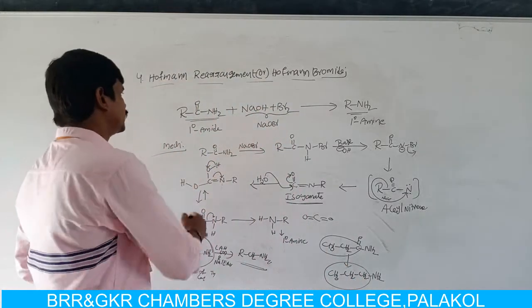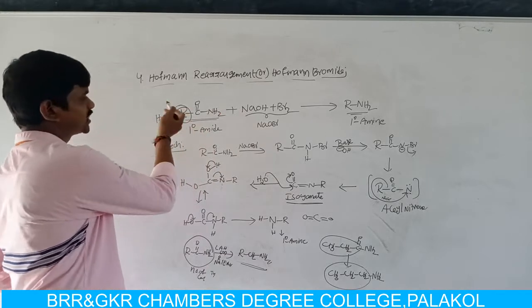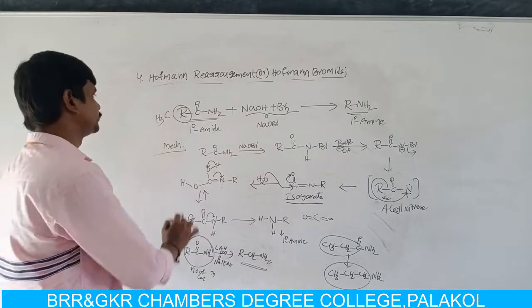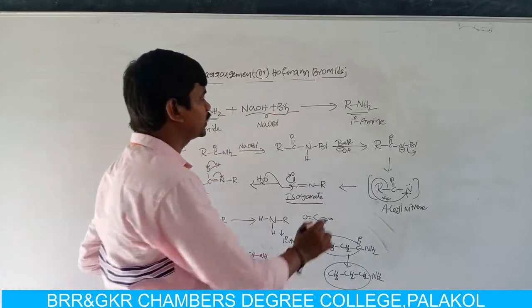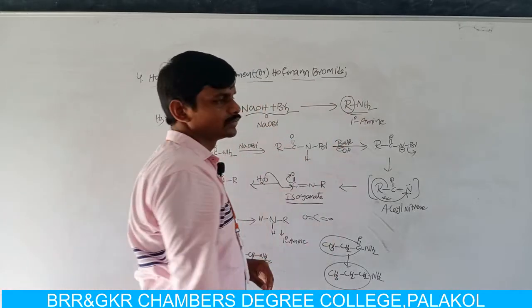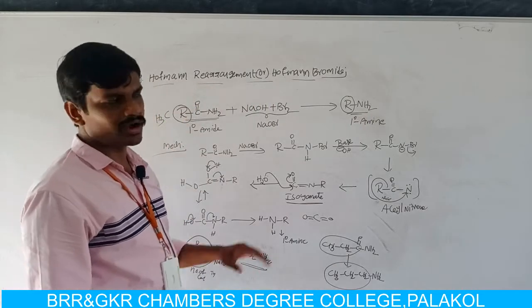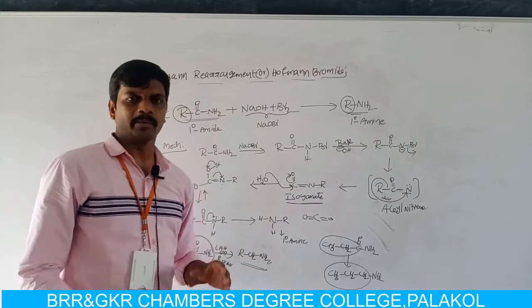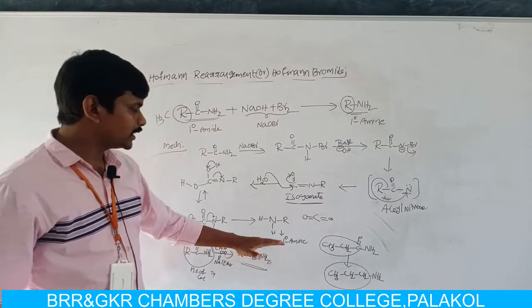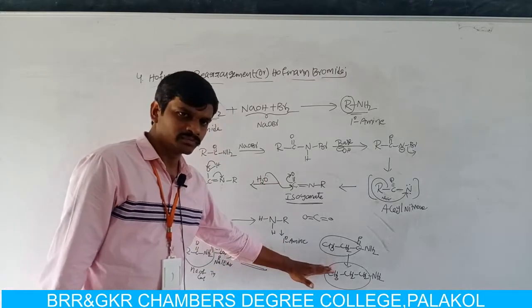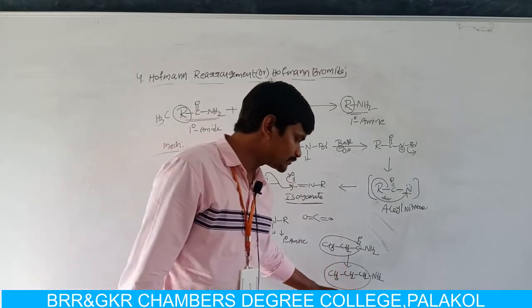But here, for example, in place of the alkyl group we take CH3. That means in the primary amide we have 2 carbon atoms, but in the product we have only 1 carbon atom. That means in the Hofmann bromamide reaction or Hofmann rearrangement reaction, an amide is converted into an amine with the loss of 1 carbon atom. But in the reduction reaction, the number of carbon atoms in the amide is equal to the number of carbon atoms in the amine.